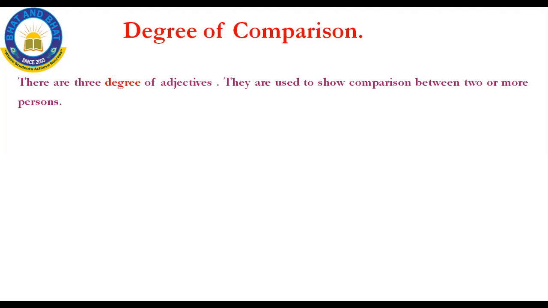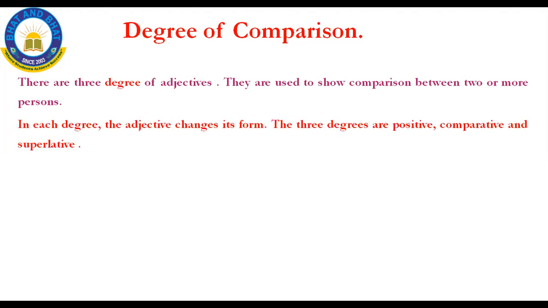They are used to show comparison between two or more persons. Why is the degree used? To show the comparison between two or more persons. Degree of comparison is nothing but this: it is used to show the comparison between two or more persons. In each degree, the adjective changes its form.